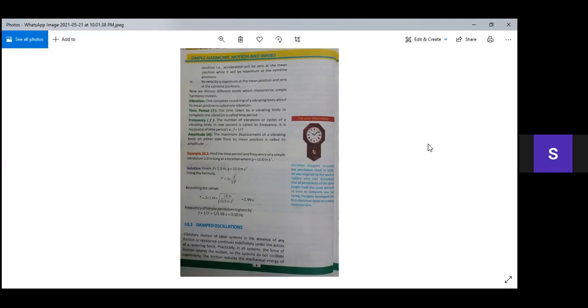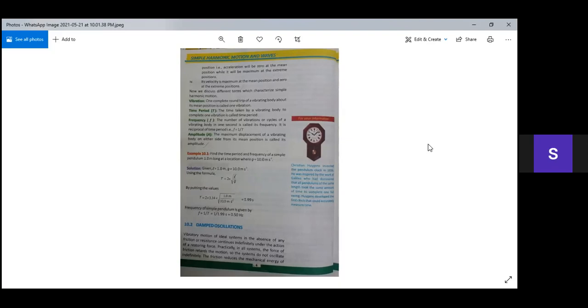We will observe it in the mass spring system, in the ball and bowl system, and in the motion of the simple pendulum as well, that the velocity is maximum at the mean position, meaning its speed keeps increasing when the ball or the bob is coming towards the mean position, while at the extreme position A or B, the velocity of the bob or the ball keeps decreasing. So at the extreme position A, it will become 0.